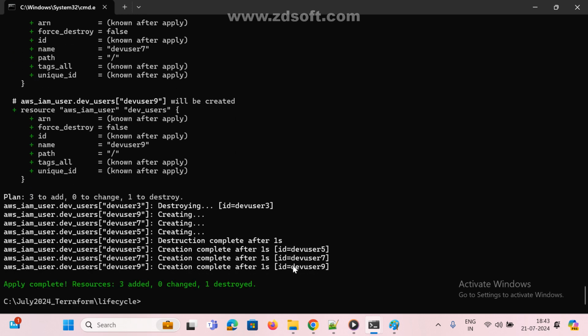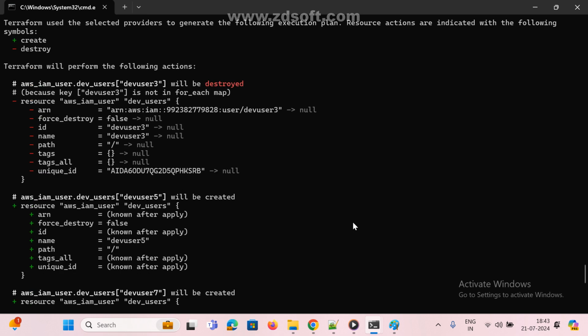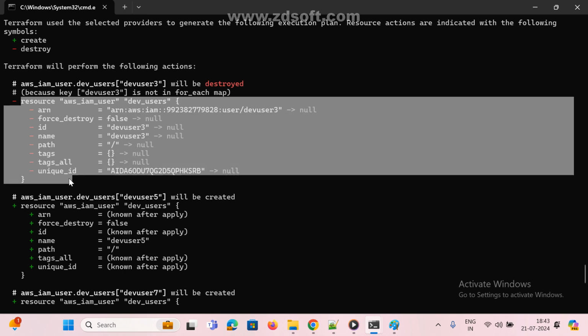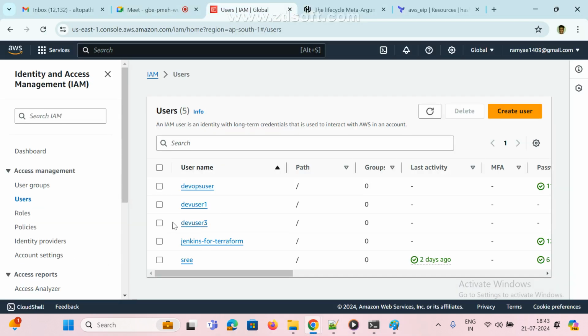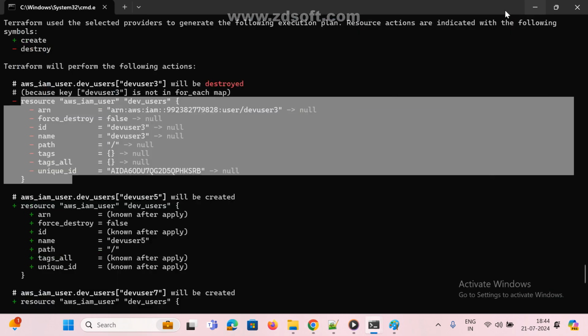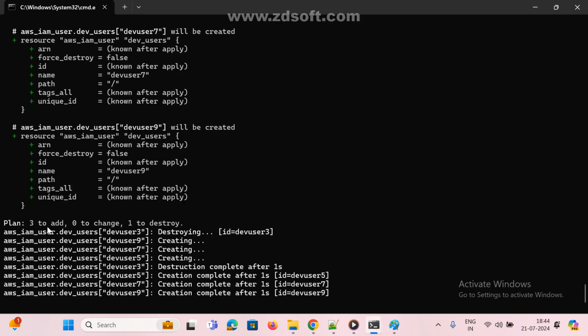Now see here. These all are the first. Where is that one? Already 3 are destroyed, right? This is one destroy. Minus means you know, right? Only one user is there. So this is going to be destroyed, and here the remaining ones are all newly added. I changed something, right? Now 3 to add and 1 to destroy.